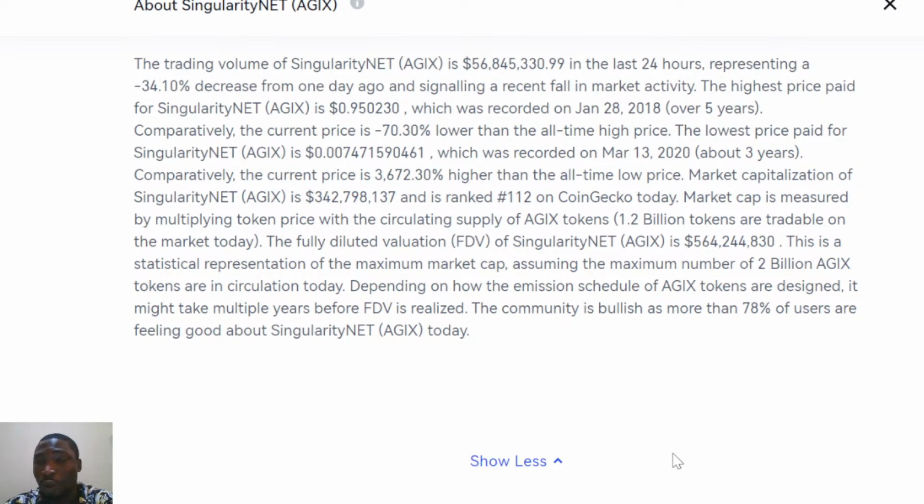Now the lowest price it has gone to is 0.007. Just imagine now. And now it's currently ranging at 0.2. Look at it now.